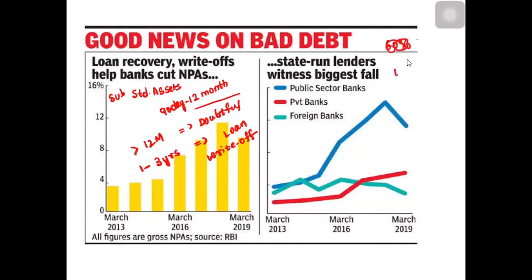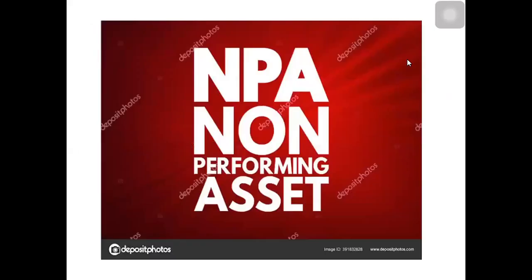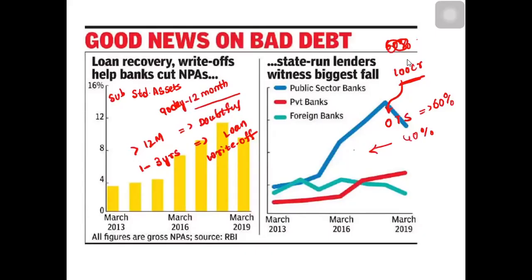Out of 100 crores the borrower has taken, the bank says, sir, you are unable to pay, how much can you pay? This is called OTS, one time settlement. Suppose you pay 60%, then there is a 40% cut, and that 40% cut is called a haircut. It is called OTS with haircut.